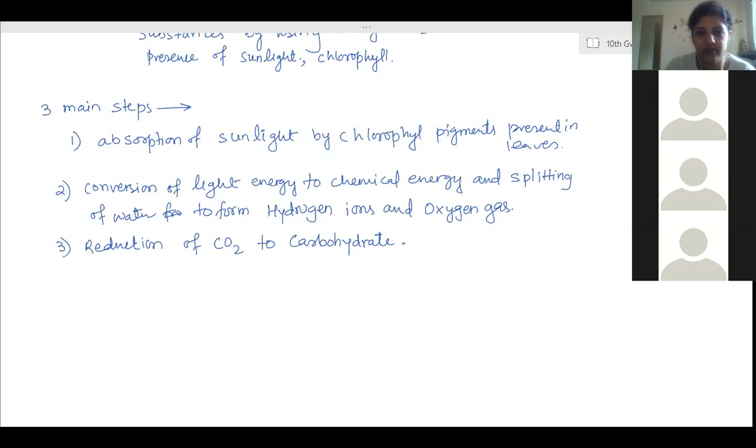It is adaptation. Yeah, what are the adaptations of leaves for photosynthesis?